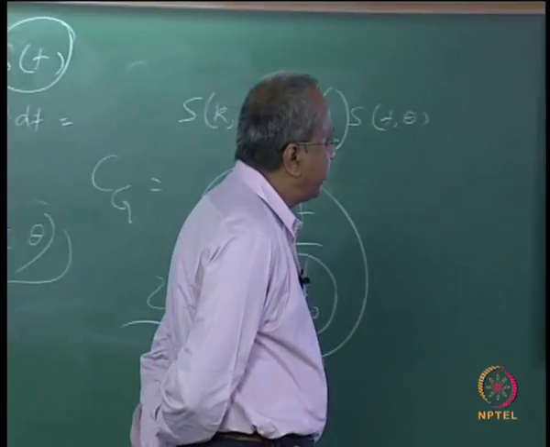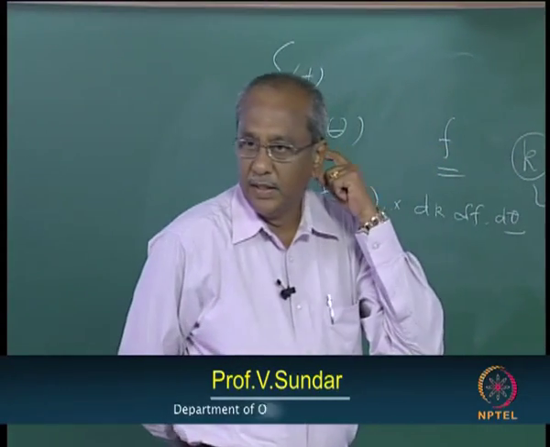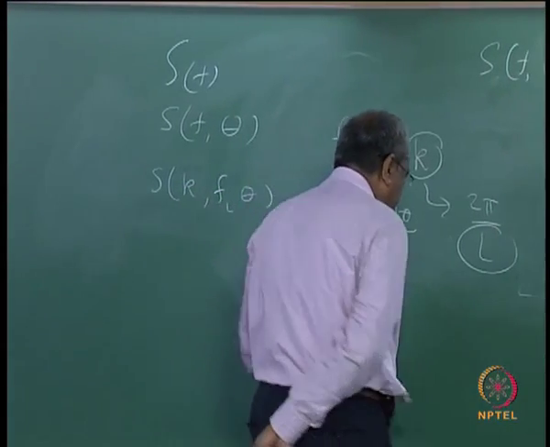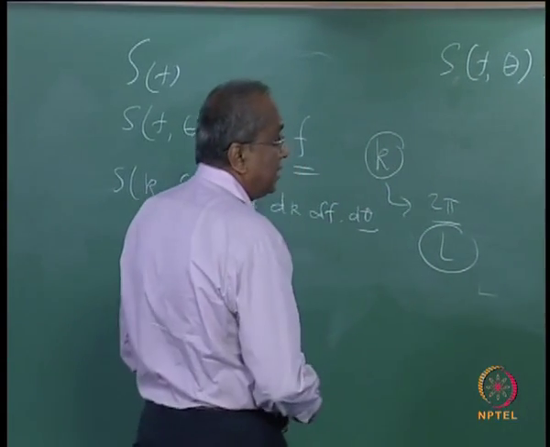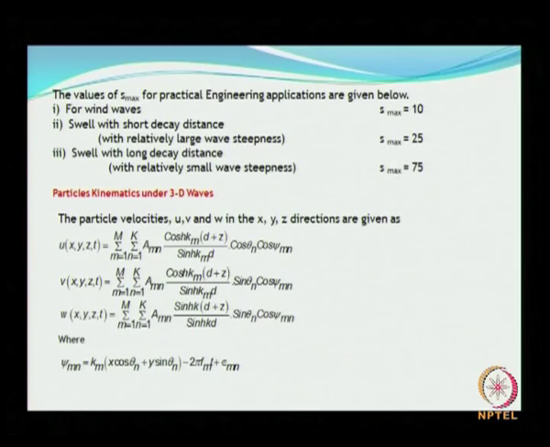The values of S max for practical engineering applications are given here for wind waves. This is the reason why S max was brought into the picture. For wind waves, S max equal to 10 is mostly what is used. For swell with short decay distance and relatively large wave steepness, a value of 25 is recommended. For swell with long decay distance, S max is recommended as 75.